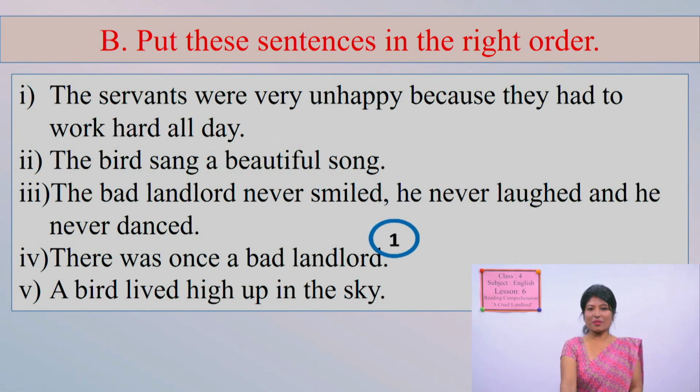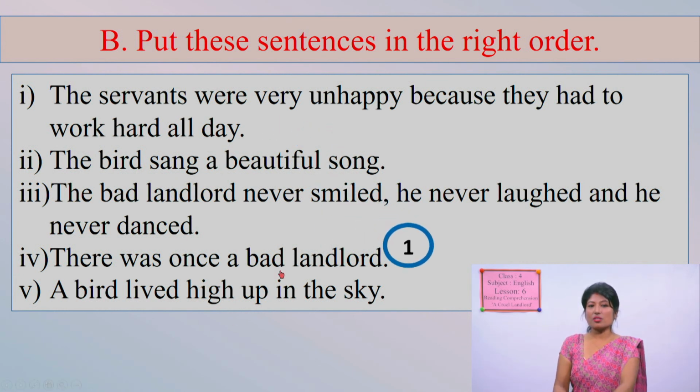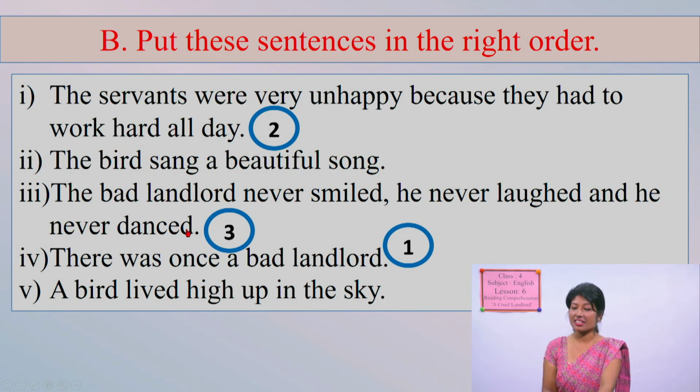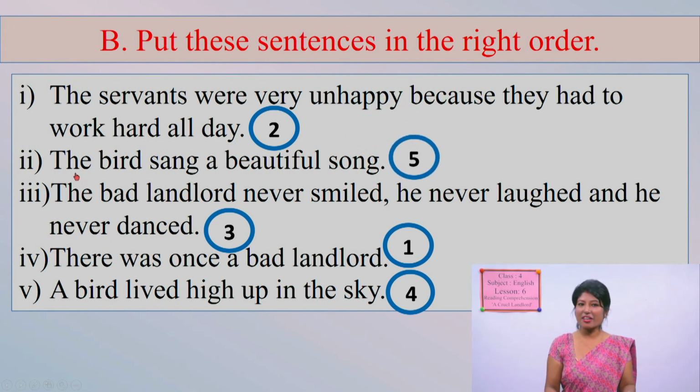Here it is, number 1. There was once a bad landlord. Next, number 2. The servants were very unhappy because they had to work hard all day. So come on, guess what is the third one? Okay, the bad landlord never smiled, he never laughed, and he never danced. Number 4, a bird lived high up in the sky. And obviously, only one option is left. This is number 5. The bird sang a beautiful song.